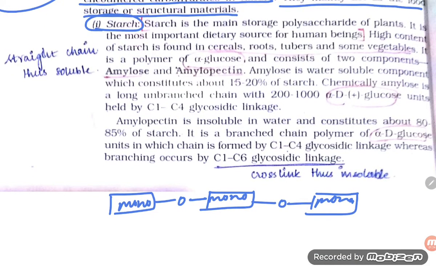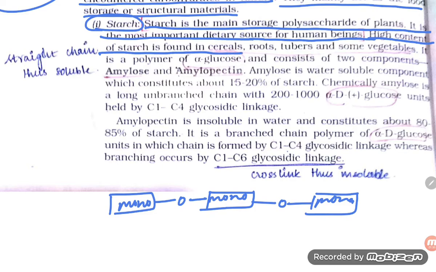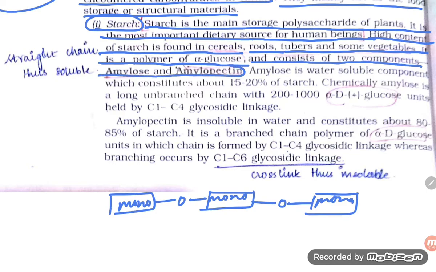Starch is the main storage polysaccharide of plants. It is the most important dietary source for human beings. High content of starch is found in cereals, roots, tubers, and some vegetables. It is a polymer of alpha glucose and consists of two components, that is amylose and amylopectin.